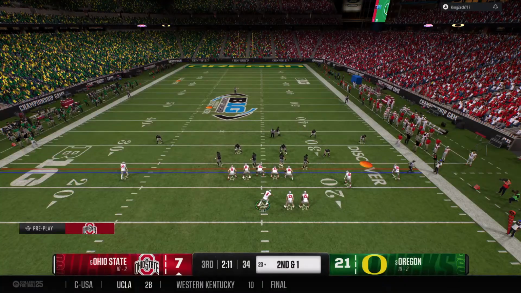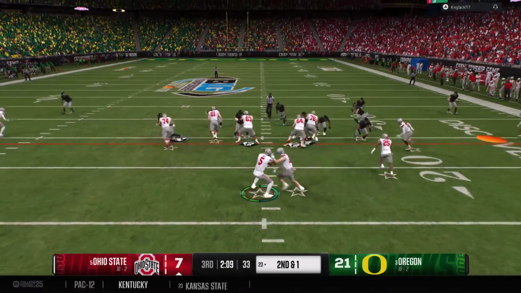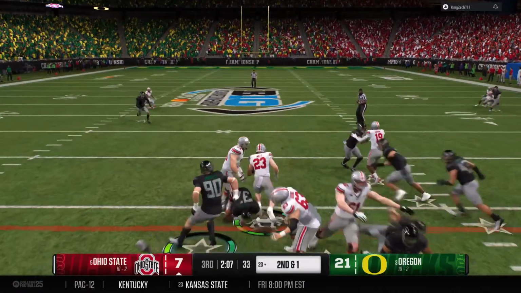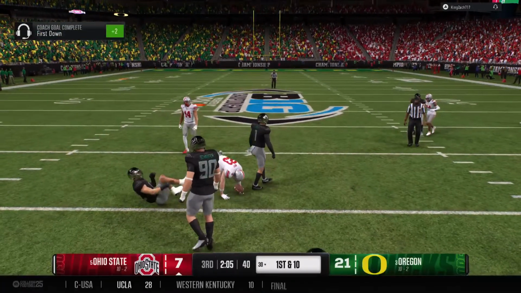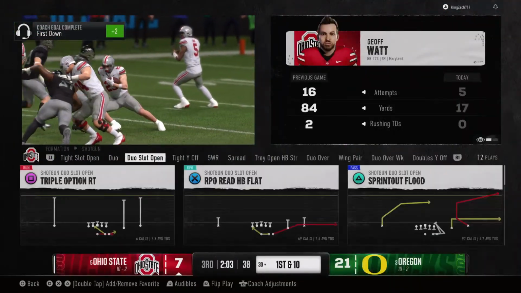The Buckeyes will come to the line to run the hurry up. From the shotgun now, here's a handoff inside. Uses the stiff arm and gets past the marker before being taken down.